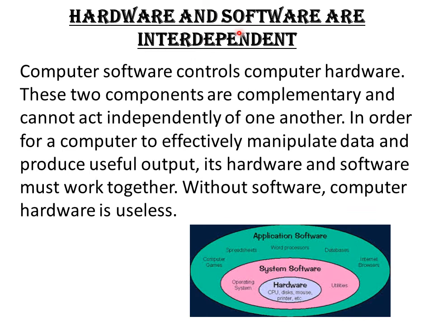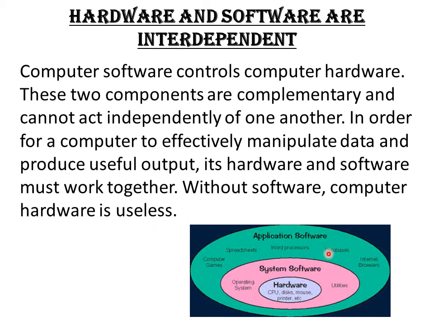Now comes to how the hardware and the software are dependent. How are they dependent? Computer software controls the computer hardware. These two components are complementary and cannot act independently of one another. In order for a computer to effectively manipulate data and produce useful output, its hardware and the software must work together. Without software, computer hardware is useless.